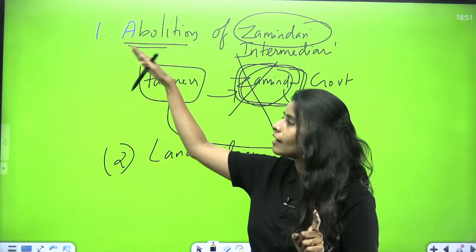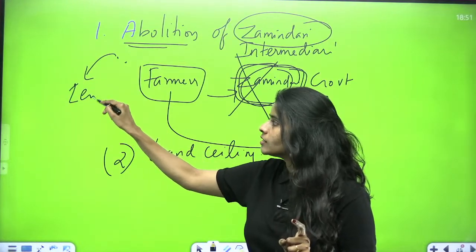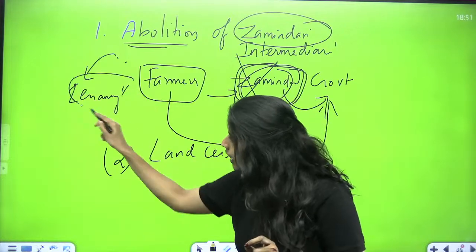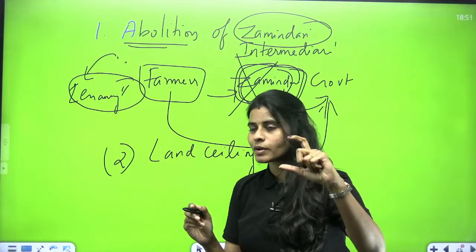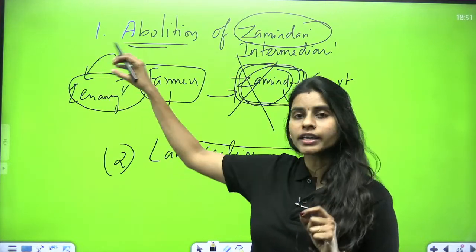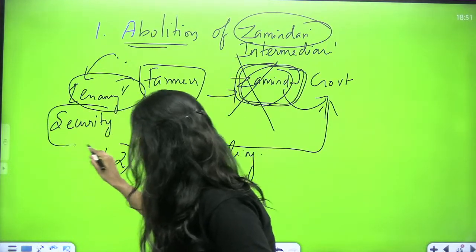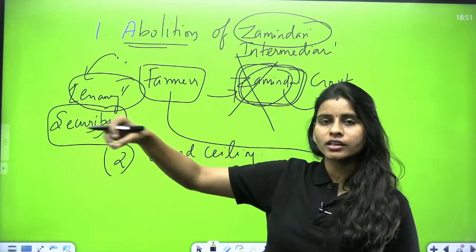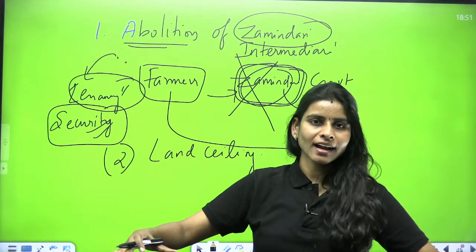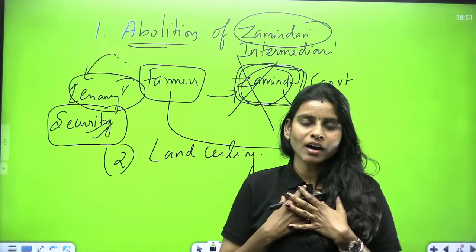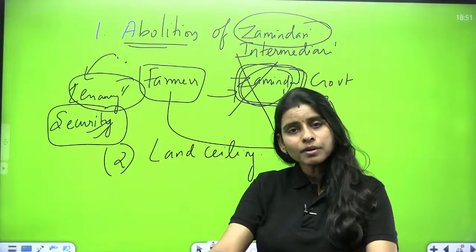So the government, after the abolition of the Zamindari system, actually went for tenancy reforms. This reform is not discussed in your NCERT. I'll do that later in detail, but I'll give you a passing reference. So what are tenancy reforms? Basically, these reforms aim to give security of tenure to the farmers who are not owners. Okay, so this is going to give them security. It is not like, since we had a fight recently, you cannot cultivate on my land, just go away. If I am a big farmer, I have the chance of telling that to someone who is using my land for cultivation, right? So that person is going to be in trouble.